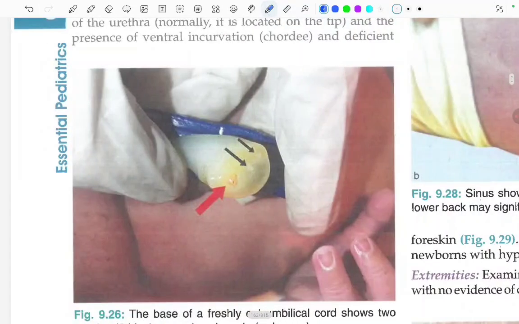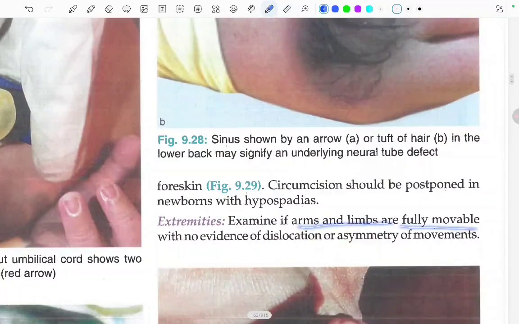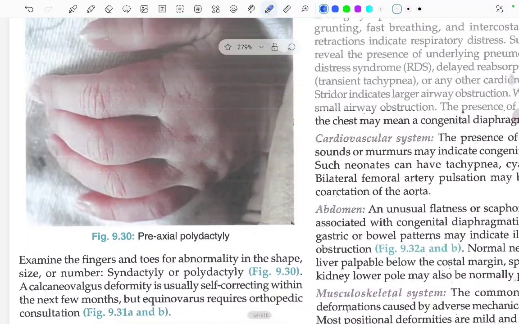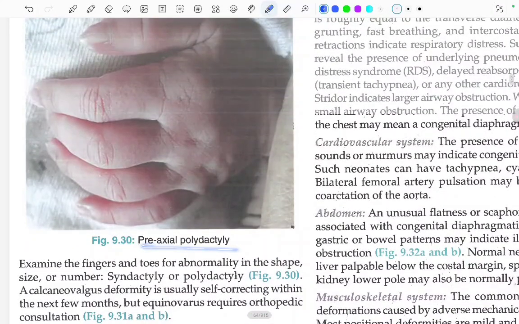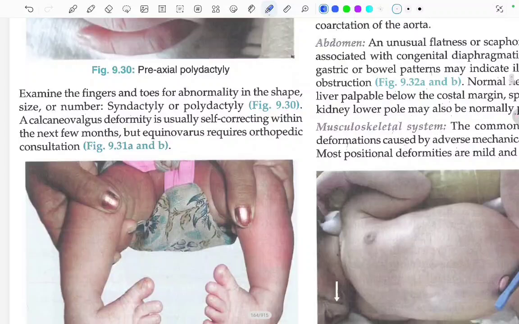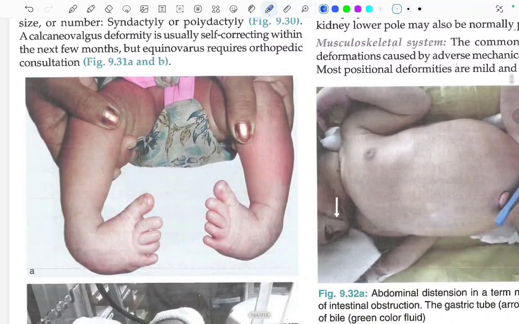Now coming to the extremities. Examine the arms and the limbs are fully movable with no evidence of the dislocation or asymmetry of the movements. Examine in this image what we can see, preaxial polydactyly. Yeah, right. Examine the fingers and the toes for abnormalities in the shape, size, or the number, syndactyly or polydactyly. A calcaneovalgus deformity is usually self-correcting within the next few months, but equinovarus requires orthopedic consultation, as seen in image 39.31a and b.